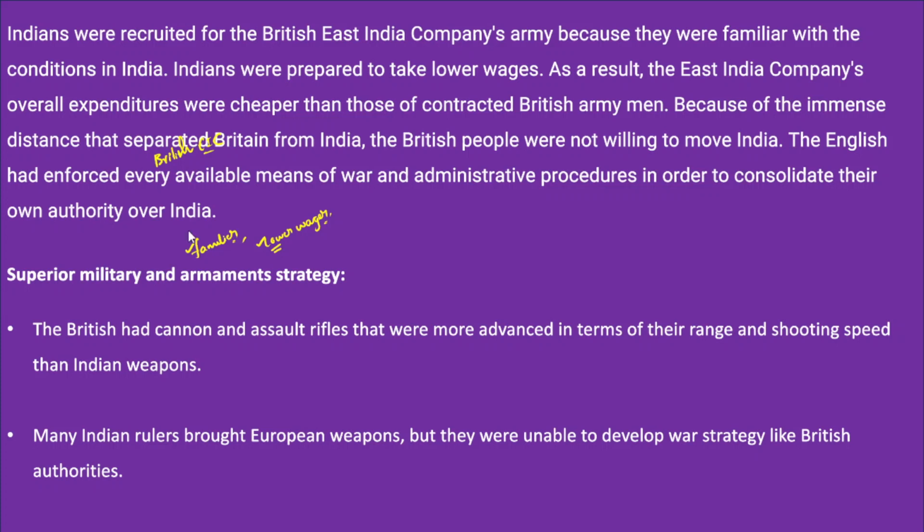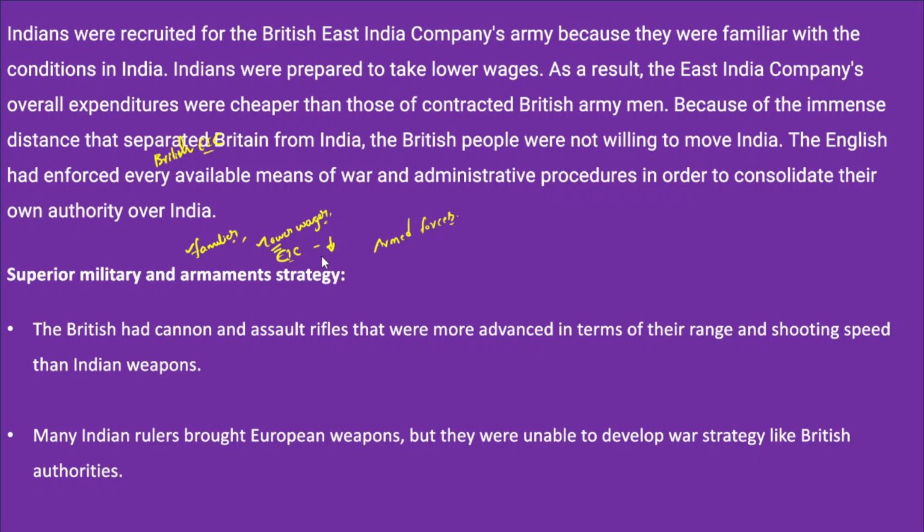Because of this, the overall expenditure of the British East India Company declined. There was no need for excessive expenditure on armed forces because they were recruiting cheaper Indian armed forces within India itself. In fact, these armed forces were not just used in India, but were sent to other parts of the world as well to fight wars on behalf of the British.